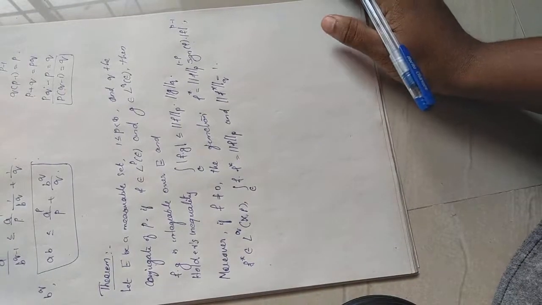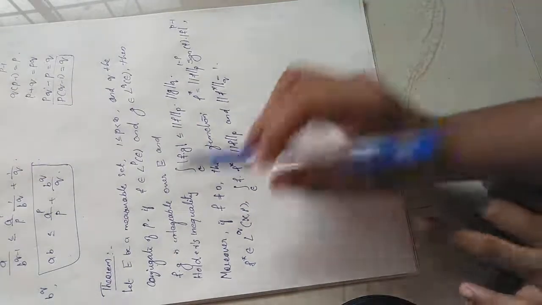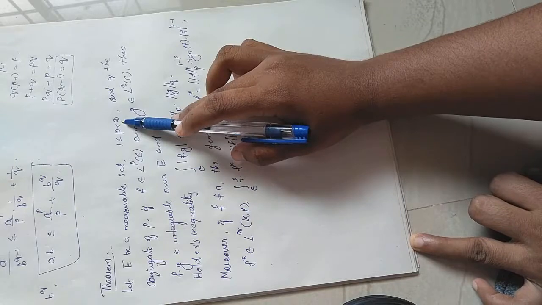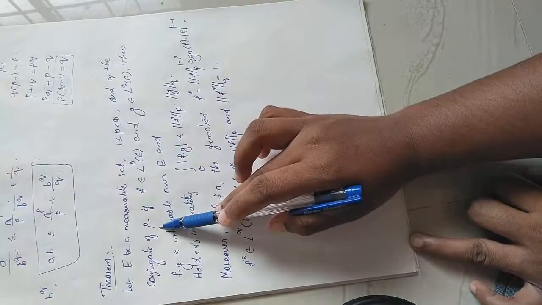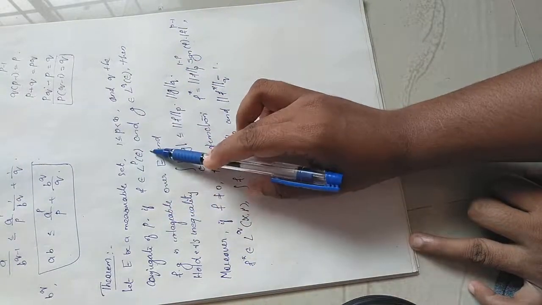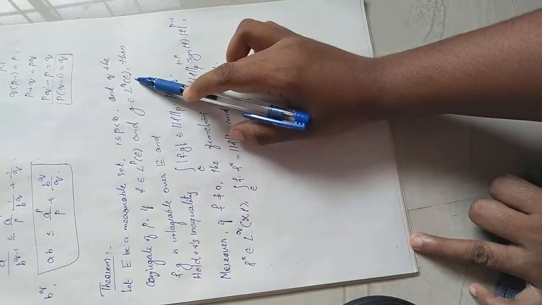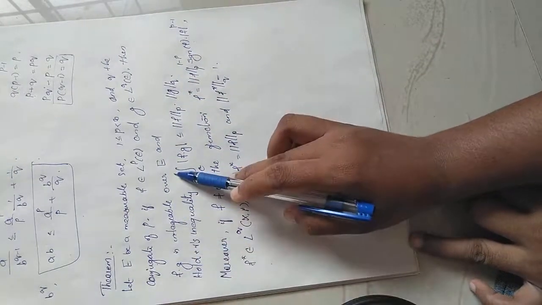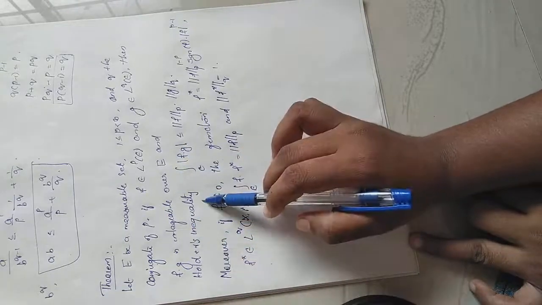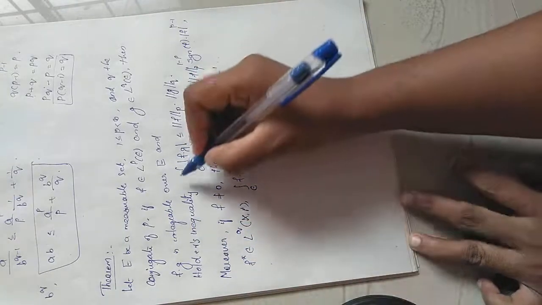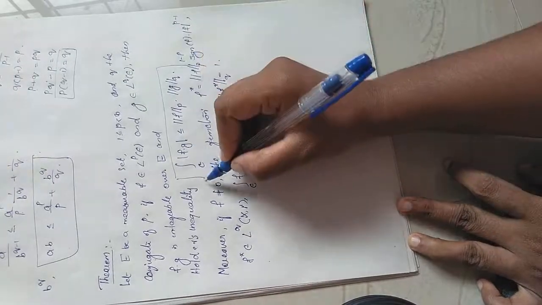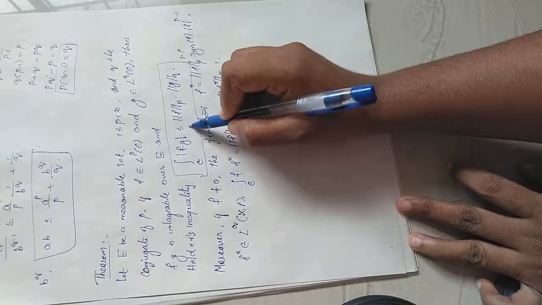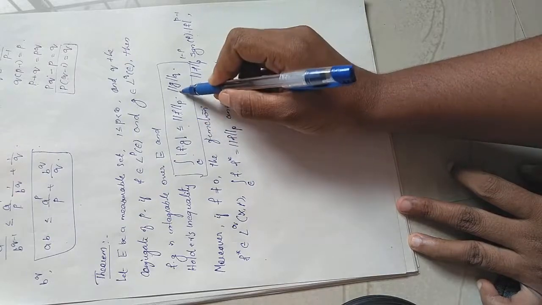Okay, now we move to the next theorem. Theorem says that let E be a measurable set, for 1 less than or equal to p less than infinity, and q be the conjugate of p. If f belongs to Lp of E and g belongs to Lq of E, then their product f into g is integrable over E and the Holder's inequality is satisfied. What is the Holder's inequality? Which is integral over E modulus of f into g will be less than or equal to p norm of f into q norm of g.